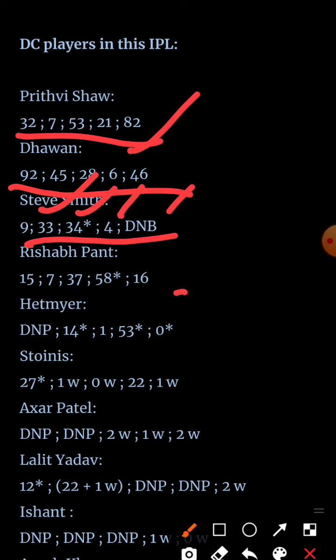Rishabh Pant is a little bit inconsistent but a very reliable player because he can get you points in wicket keeping also. Hetmyer played well for 53. He can be a very underrated choice in your Grand League team. You can definitely try him.